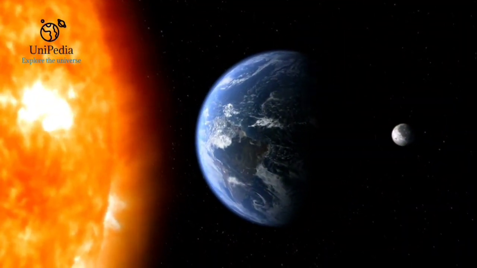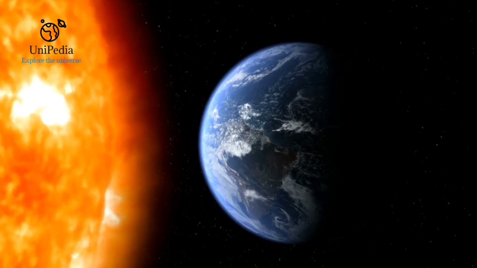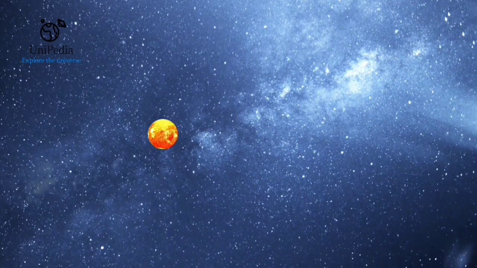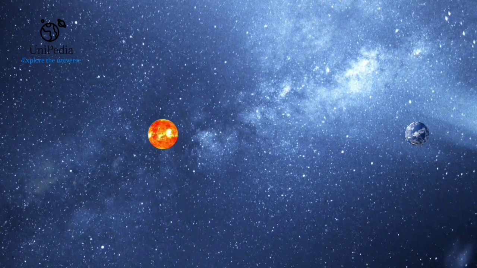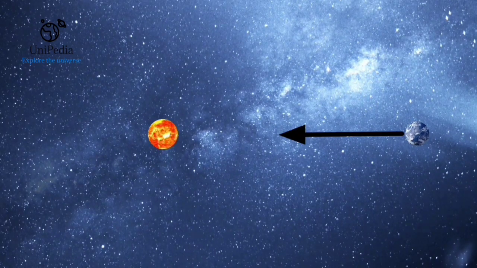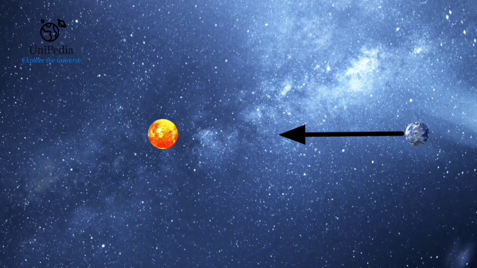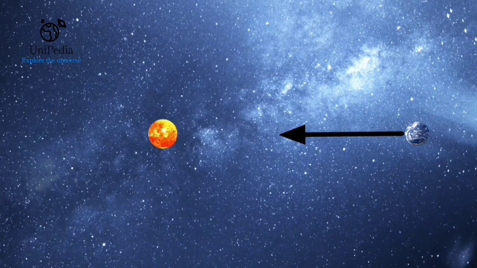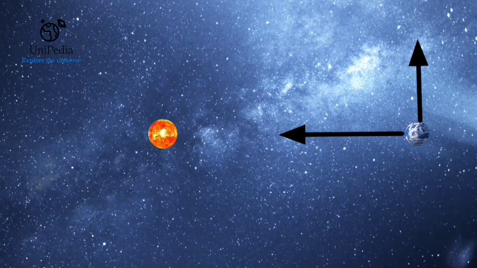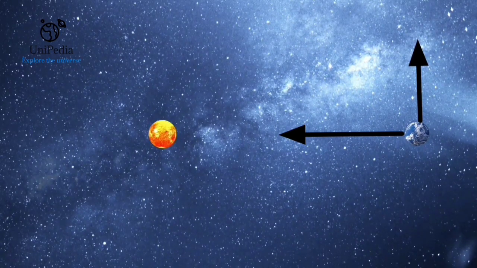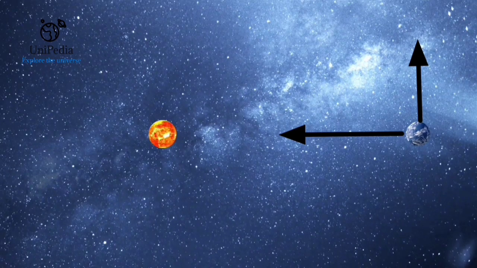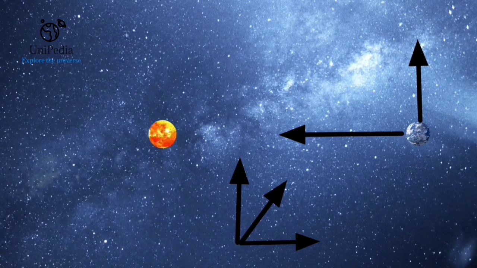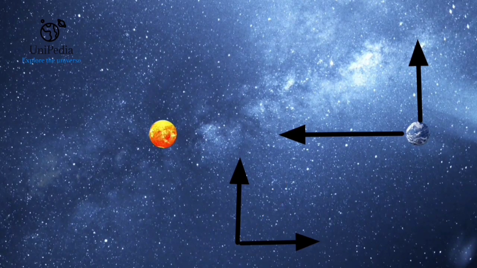But why does the Earth rotate around the Sun? Let's think about this. We can think of a diagram to understand the rotation of the Earth around the Sun. Suppose there is the Sun, and here is the Earth. The Earth now has a velocity toward the Sun as a result of the gravitational force between the Sun and the Earth. Again, the Earth has its velocity, which acts perpendicular to it. We know velocity is a vector quantity, and when two vector quantities act in different directions, their resultant velocity is found along the middle of the two vector quantities.